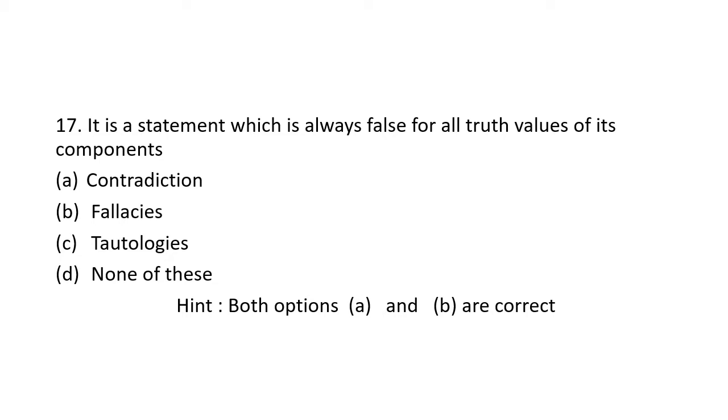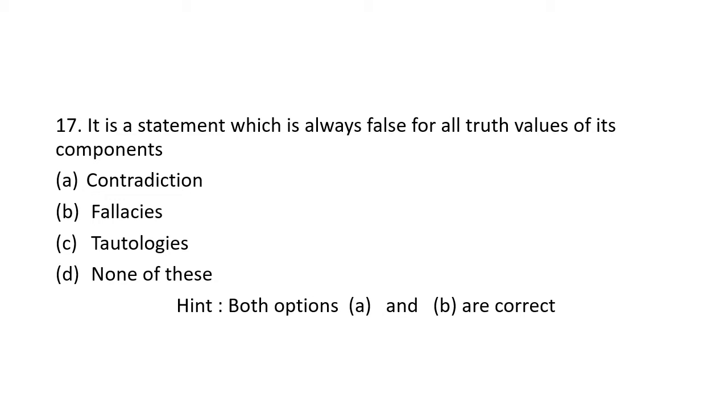See, always keep in mind, if a statement is always false for all truth values, then it is called a contradiction or fallacy. Fallacy is false, so they are similar. Therefore contradiction is another name for fallacy, and fallacy is another name for contradiction.